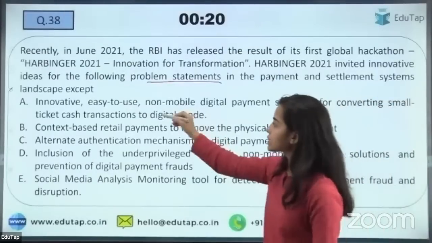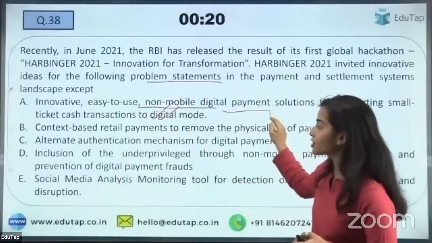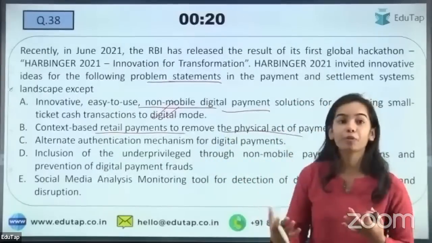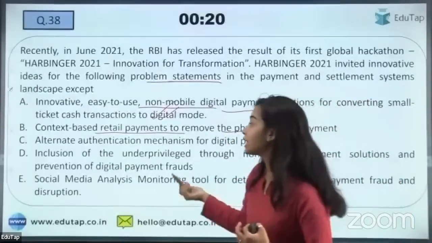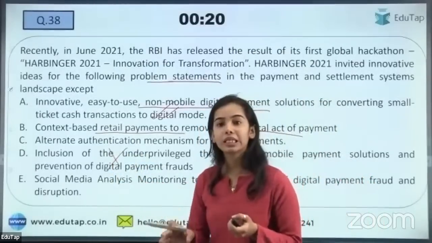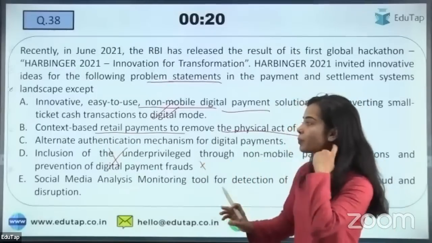So here, this is a problem statement that is talking about innovative, easy to use non-mobile digital payments, context-based retail payments to remove the physical act of payment. That is also a problem statement. D is not the problem statement. That is absolutely correct. So Akash, Praneeth, Nilesh, everyone has given the right answer. So this one is not a problem statement.